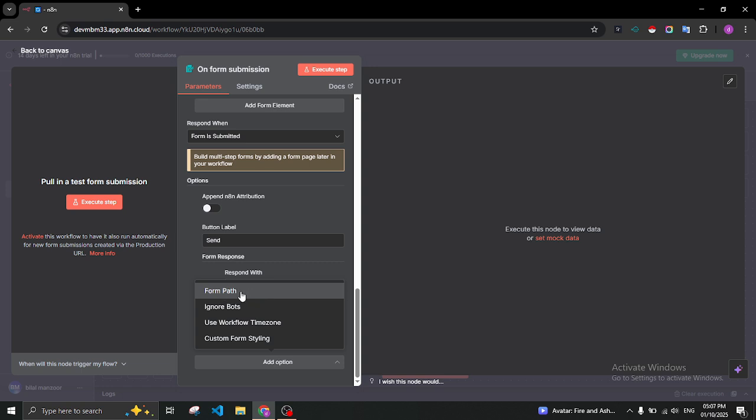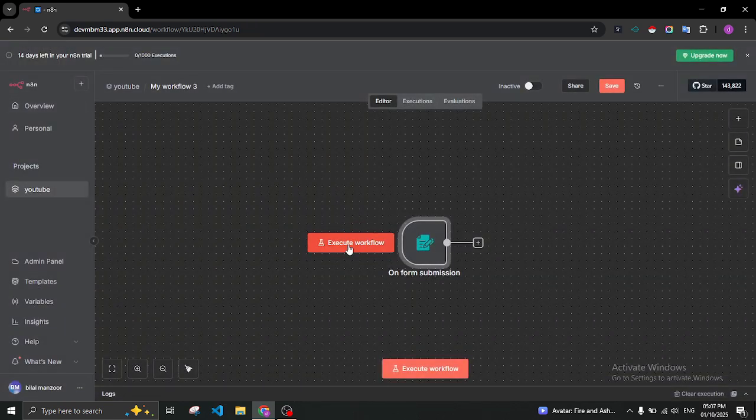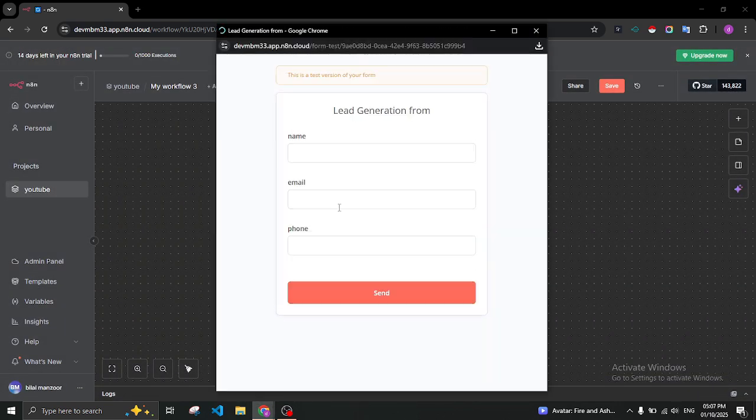And here is your webhook link if you want to send data to any other workflow, or any other webhook, and that address we will add here. And we will learn about the webhook in our upcoming videos. So for now, that is finalized, and let's view the form again. Here you can see the button is changed and the attribution is removed.